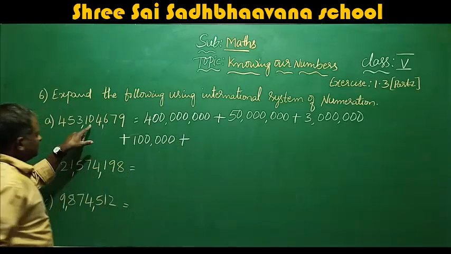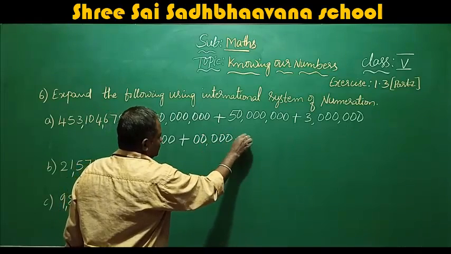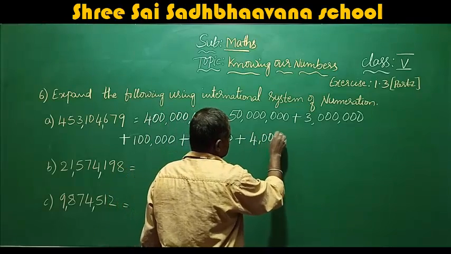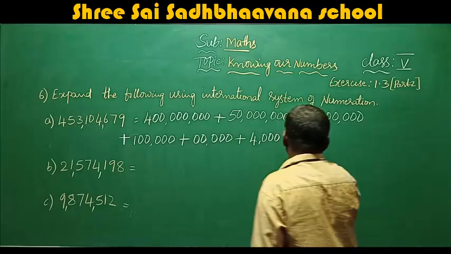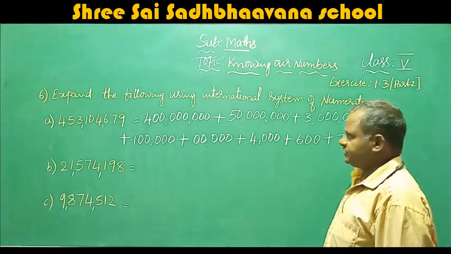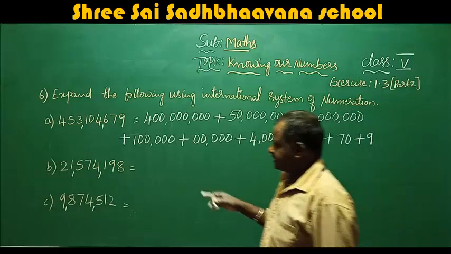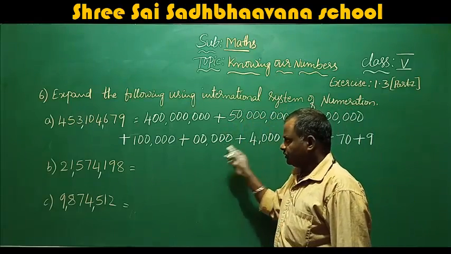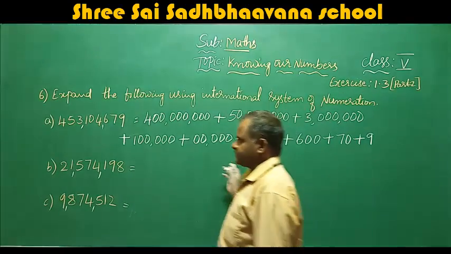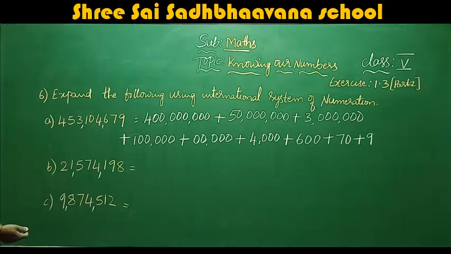No 10,000, leave it, or if you want you can write 0. 10,000 plus 4,000 plus 600 plus 70 plus 9. This is 400 million, 50 million, 3 million plus 100,000, 0, 4,000, 679. So this is the expansion form of this number in the international system of numeration.